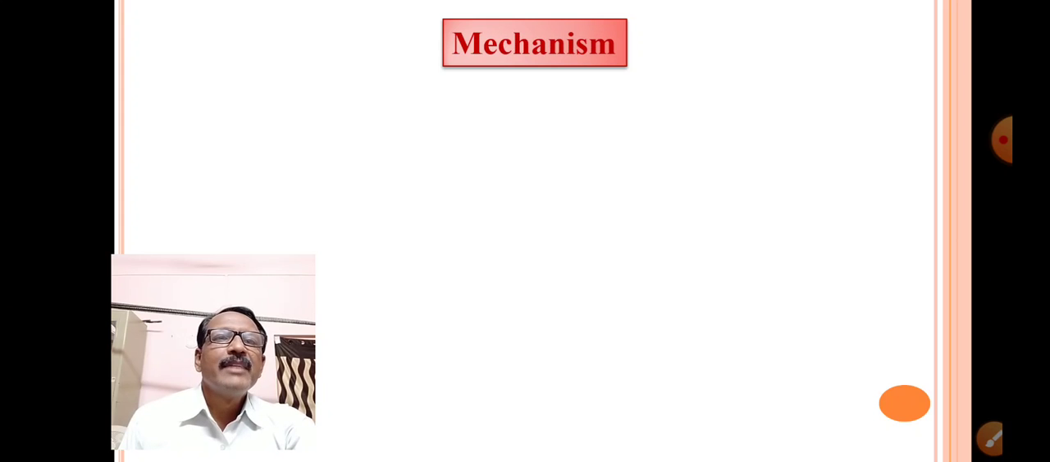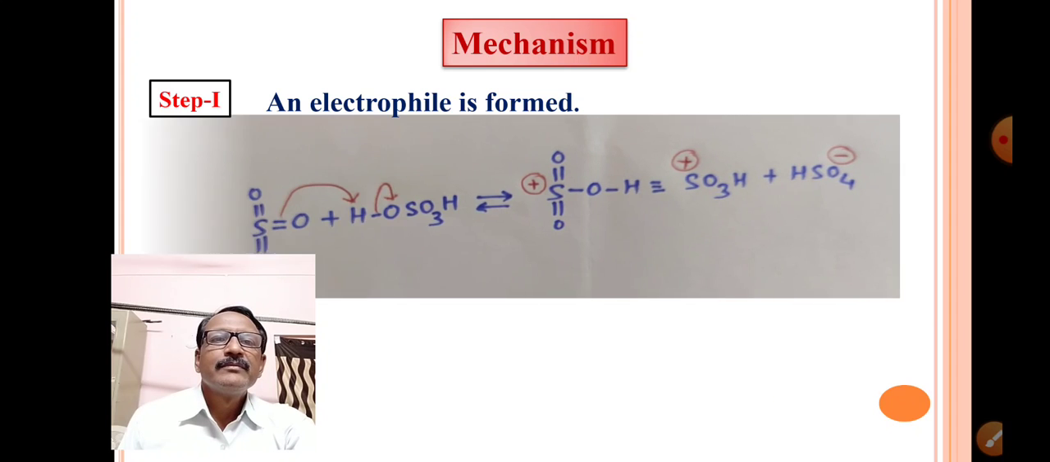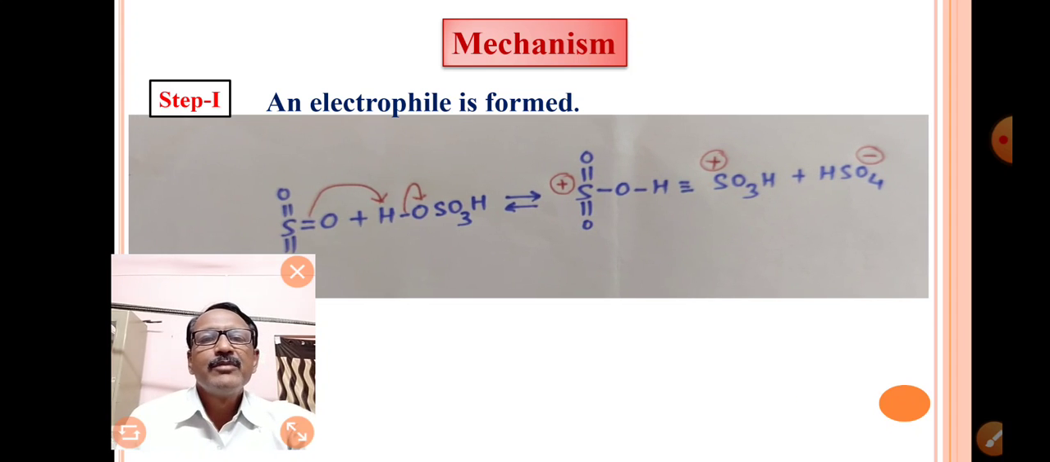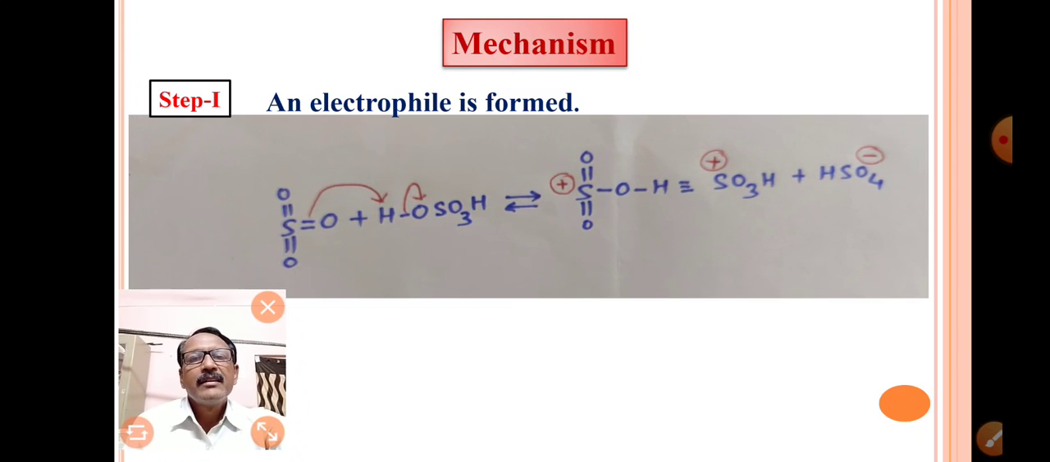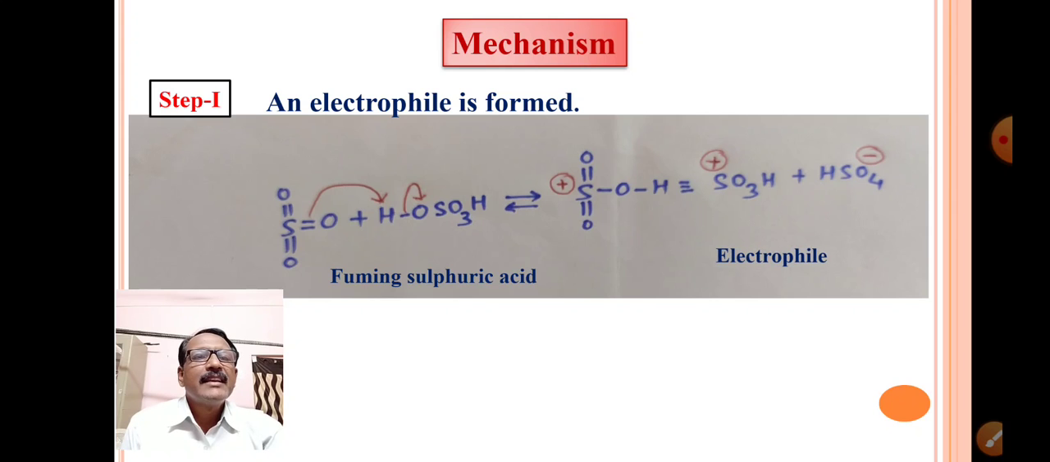What is the mechanism behind this reaction? Step 1. An electrophile is formed. This is the reaction by which we can prepare our electrophile, in which SO3, that is sulfur trioxide, is reacting with sulfuric acid, and there is formation of fuming sulfuric acid, and this is an electrophile, that is SO3H.